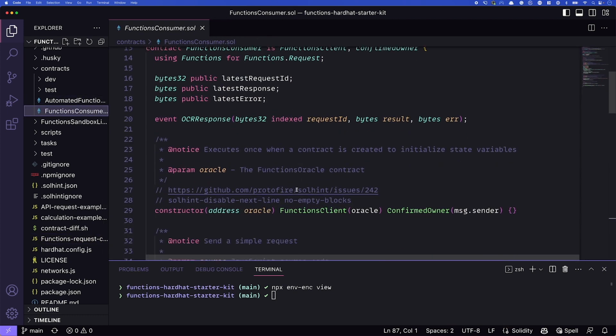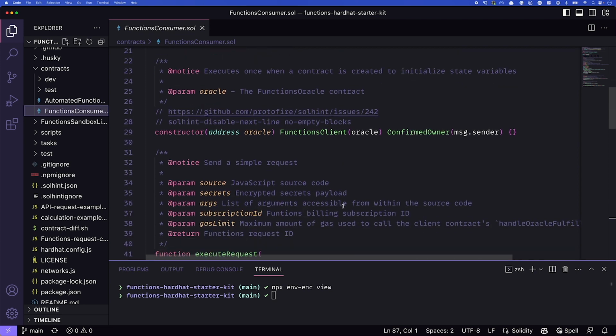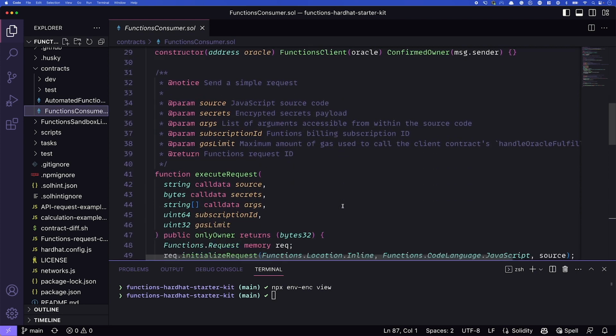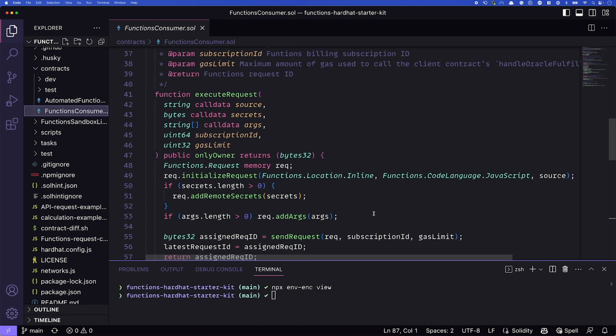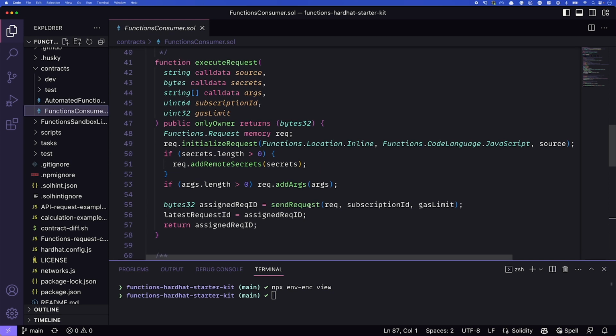Cool. From there, the other thing to look at is this functions consumer contract. You can see how it's laid out here. We set up our contract. We have a few things set up, like the last request ID, any error or response. We have some events. We construct our contract, and then we have this execute request function. This is what's going to be actually making that call out to the Oracle network. So you can see it initializes a request. It loads some information in. We actually make that request, and then we get the request ID back.